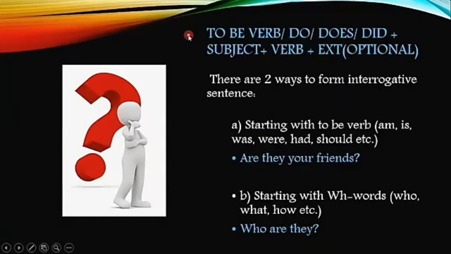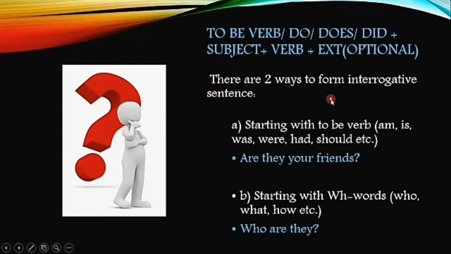An interrogative sentence is used to ask a question. They can be started with auxiliary verbs or modal auxiliaries and even with some other words. An interrogative sentence is always used to ask questions about anything. And they are structurally different from the assertive one. For example, to be verbs or do, does, did are used at the beginning, and then comes the subject, and after that the main verb.